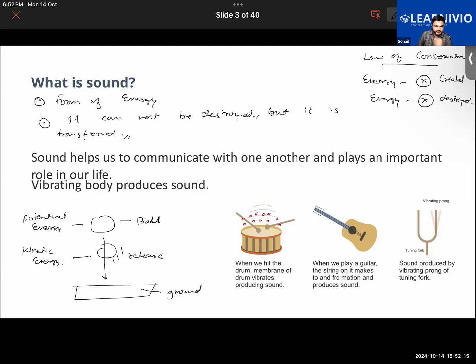Let's say, for example, while I was holding that ball, it had 100 joule of energy. How much joule of energy did it have? 100 joule of energy, and by the way, this is potential energy. Getting it now? While I released it, some of it converted into kinetic energy. Let's say 80 joule converted into kinetic energy. So where did the 20 joule of energy go? It will produce some sound when it hits the ground, or will it not produce the sound?